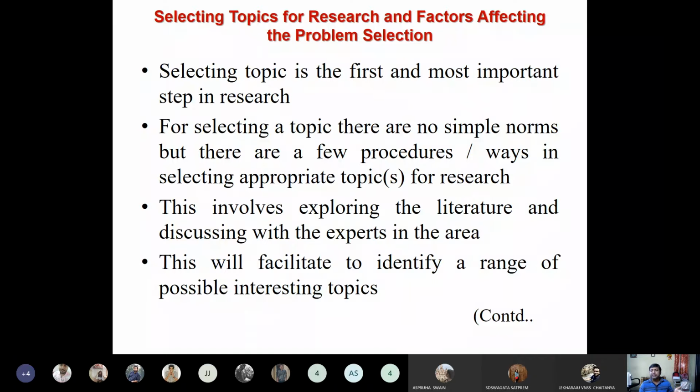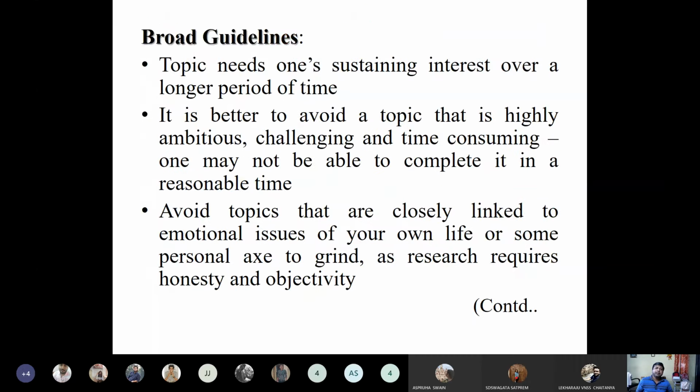When you interact with the experts and go through lots of literature, you find that gender in primary education is a major concern which is mostly ignored. So from lots of literature and interaction with experts, you selected an area, then slowly you went to a particular problem, from which you decided your topic. Then the topic needs one's sustaining interest over a longer period of time.